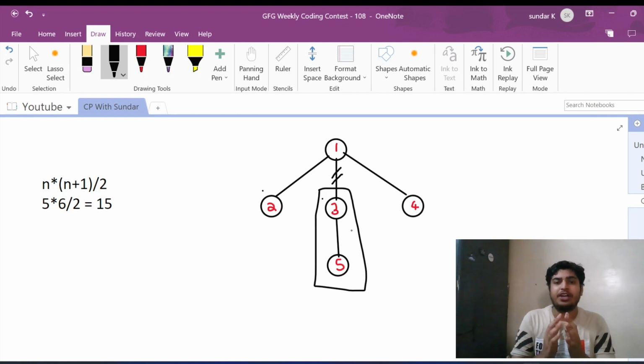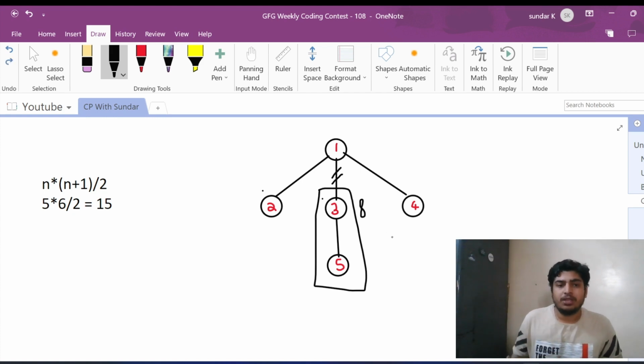So if you instantly calculate that, then we can easily predict the sum of the other component. Let's say we somehow get the sum 8, right? 8 is nothing but the sum of all the elements in this particular component. Then the other component sum will be 15 minus 8, that is 7. There is 1 plus 2 plus 4, which is 7.